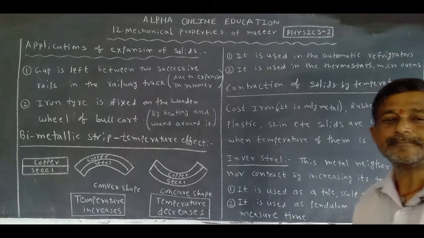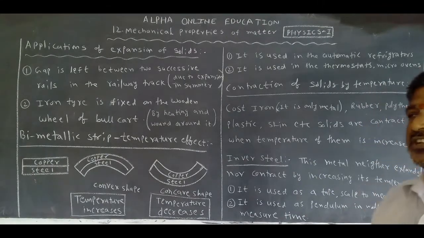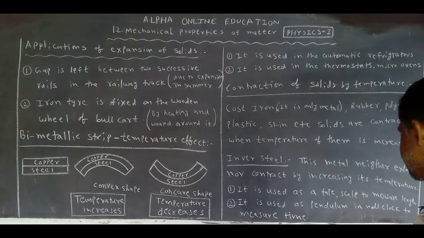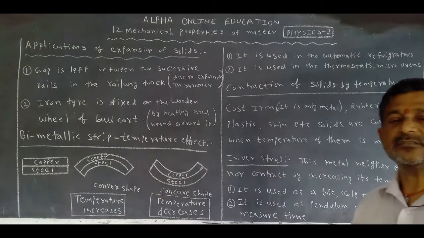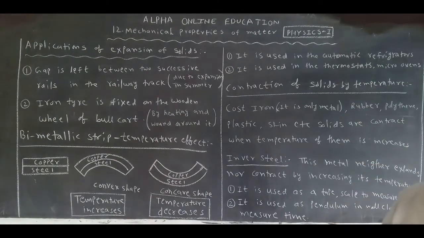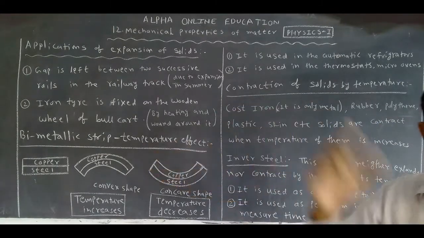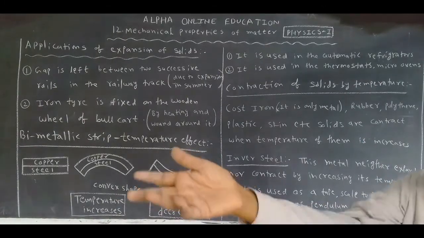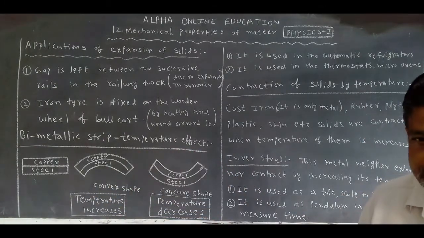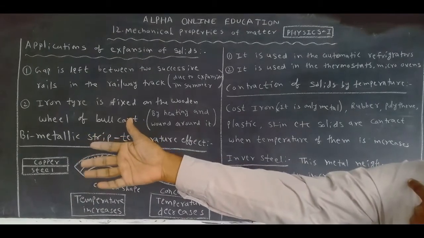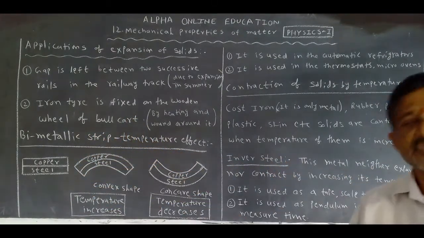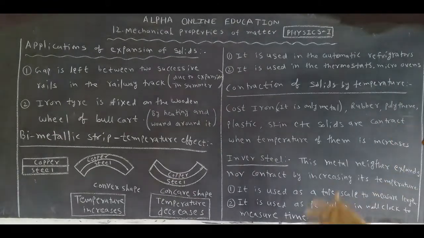Invar steel. Invar steel is used to prepare tapes and scales to measure length. Otherwise, go to the textile merchant shop. If you want to purchase any shirt piece or pant piece, he asks how much length is required, sir. He uses one scale. That scale is made of which metal? Invar steel. Okay. Next one.